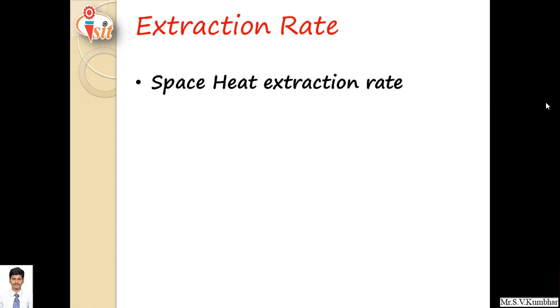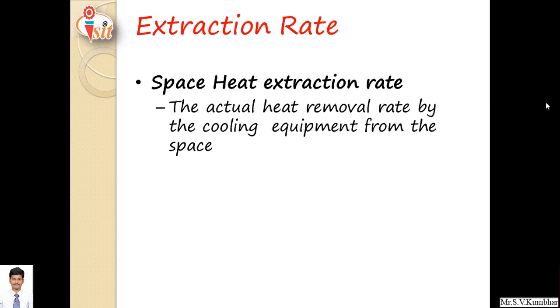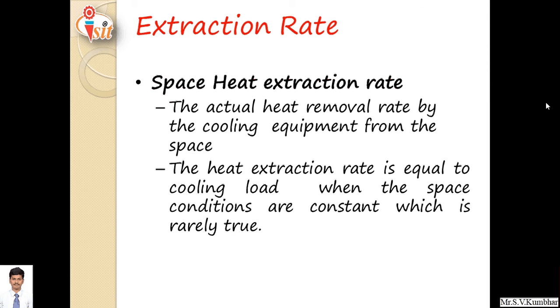Extraction rate: the first point, space heat extraction rate. The actual heat removal rate by the cooling equipment from the space is known as space heat extraction rate. This heat extraction rate is equal to cooling load when the space conditions are constant, which is rarely true.